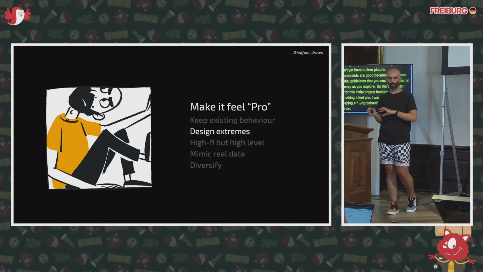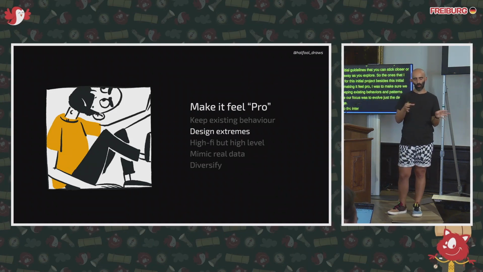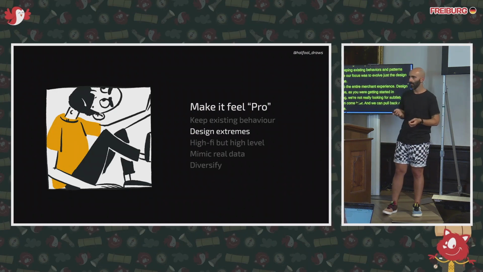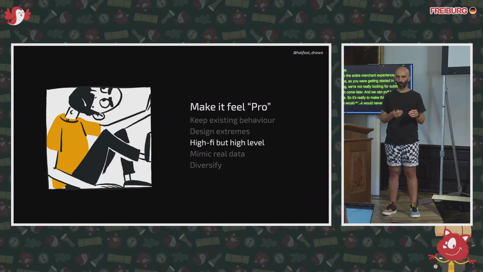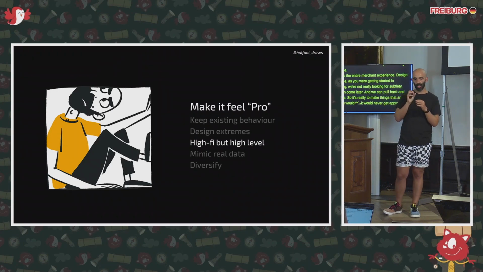Design extremes. As you're getting started exploring, we're not really looking for subtlety. That can come later, and we can pull back and calibrate. So it's really to make things that you would think would never get approved. Then the third was to keep it high fidelity, but also high level, so not care that much about the details. It's more about giving the impression of something that looks final and captures the feeling.